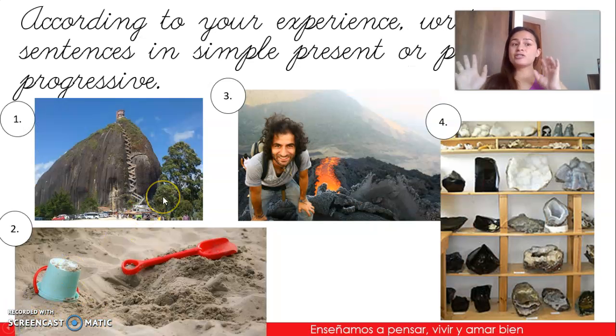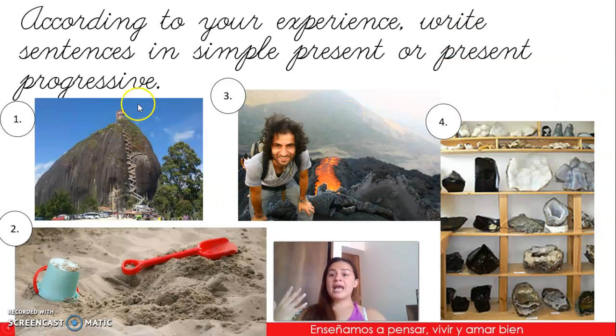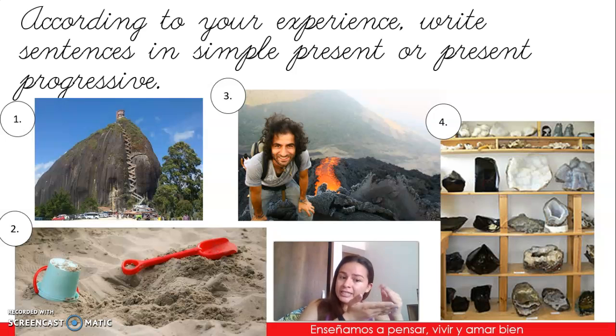Now, based on this explanation, the idea is that you're gonna write those 4 sentences. You can use simple present or present progressive. For example, in the first one, this is the Piedra del Peñol. But you cannot put a sentence like, this is the Piedra del Peñol. No, you need to think of an action that you can do in Piedra del Peñol. I don't know how to say subir. Okay, so find it in the dictionary and then you write it.